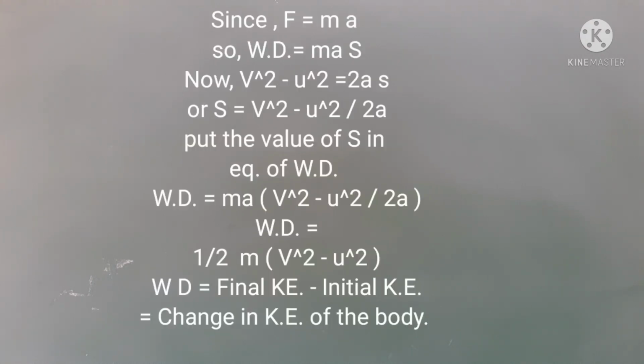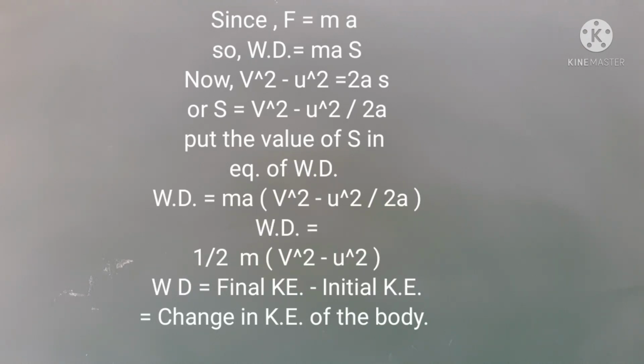Since velocity of the body changes so that the body is accelerated, let a be the acceleration of the body. Therefore, according to Newton's law of motion, F is equal to ma. Using equation 2 in equation 1, we get W is equal to mas.